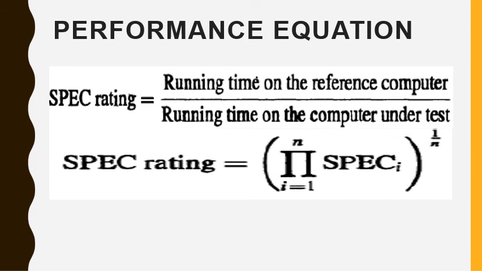Initially, some attempts were made to create artificial programs that could be used as standard benchmarks. But synthetic programs do not properly predict performance obtained while real application programs are run.